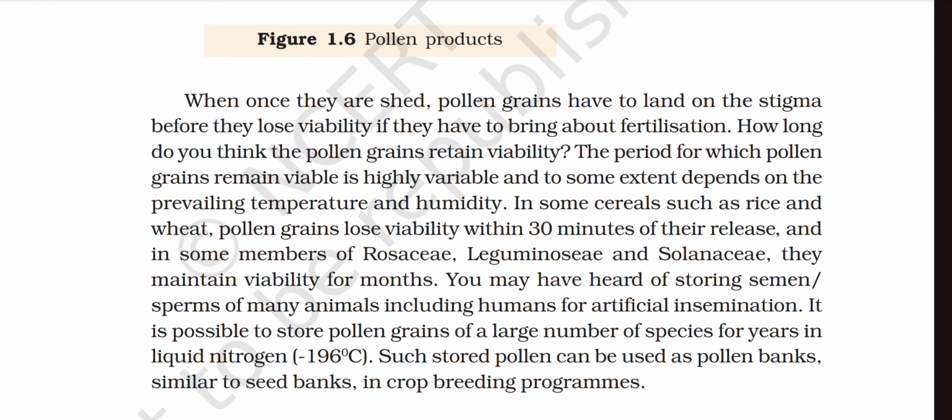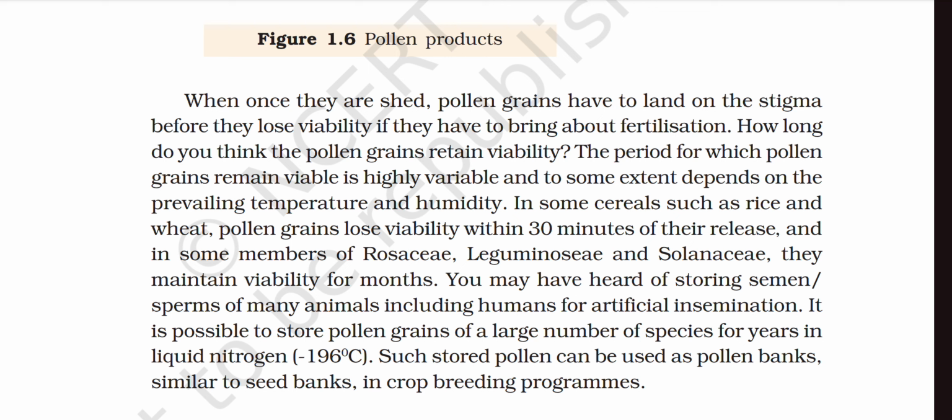Once they are shed, pollen grains have to land on the stigma before they lose viability if they have to bring about fertilization. How long do you think the grains retain viability? The period for which pollen grains remain viable is highly variable and to some extent depends on the prevailing temperature and humidity. In some cereals such as rice and wheat, pollen grains lose viability within 30 minutes of their release, and in some members of Rosaceae, Leguminosae and Solanaceae they maintain viability for months.